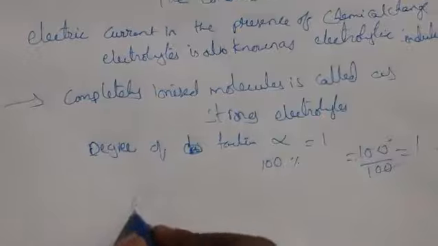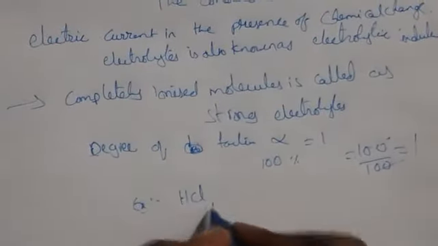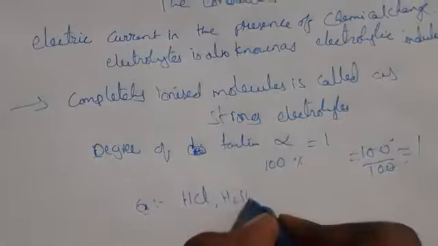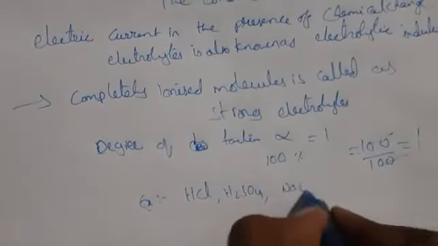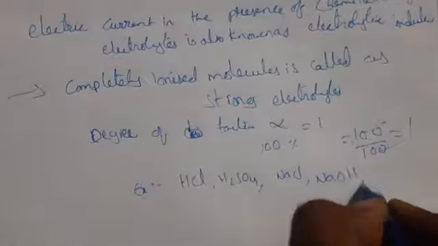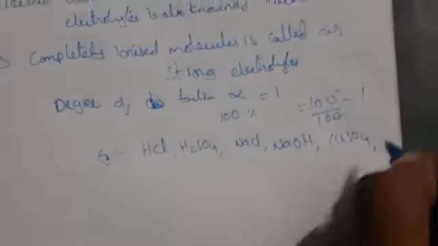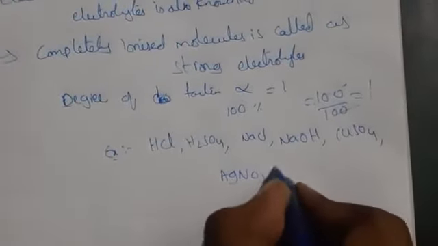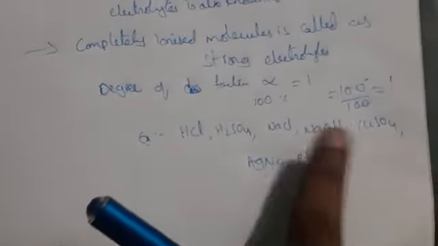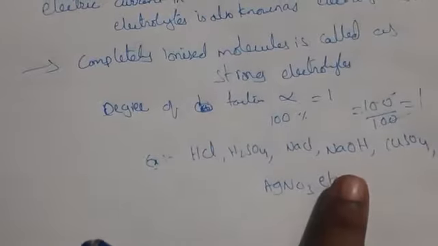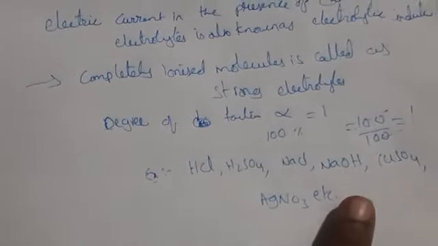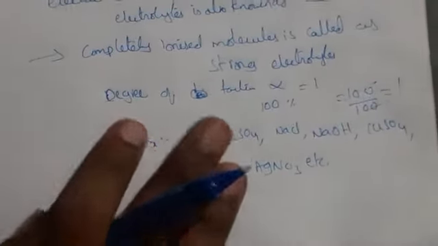By these examples, HCl is a strong acid, H2SO4 is a strong acid, NaOH is a strong base, copper sulfate is a strong salt, and AgNO3 too. All of these come under strong electrolytes. These molecules are completely ionized, so they give alpha value 1 and act as strong electrolytes. Whether acid, base or salt, it is completely ionized. Coming to the next one.